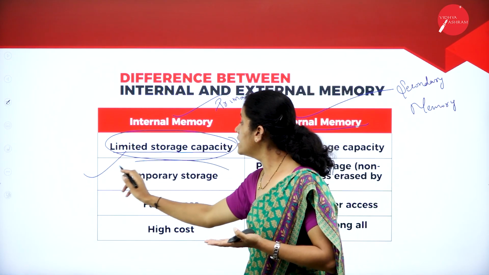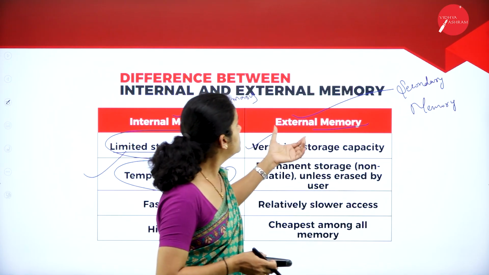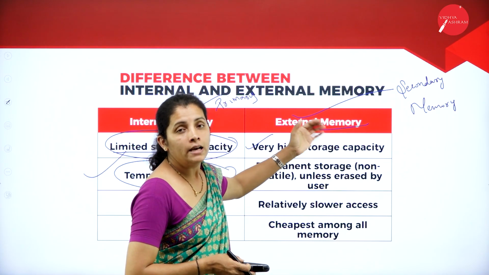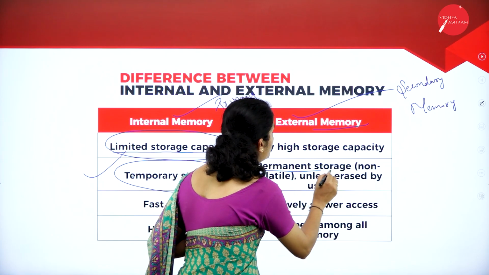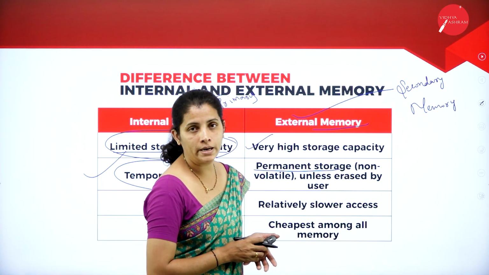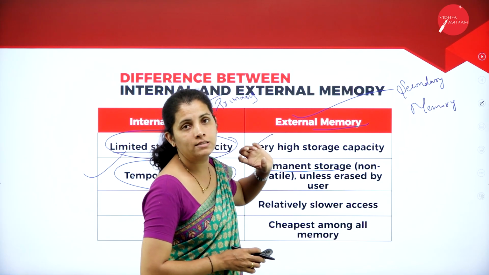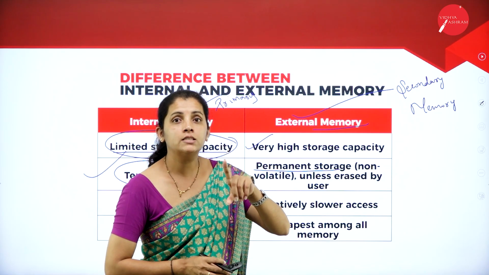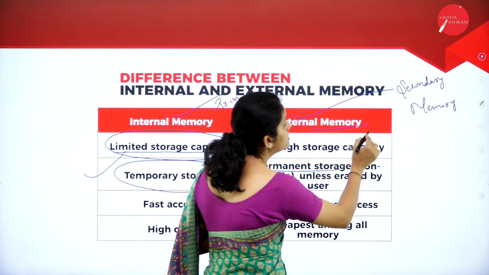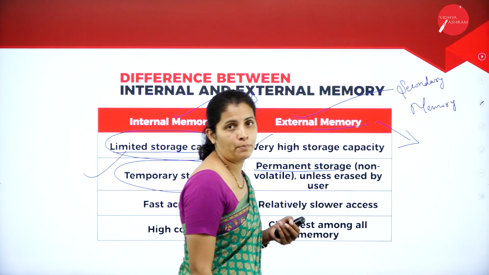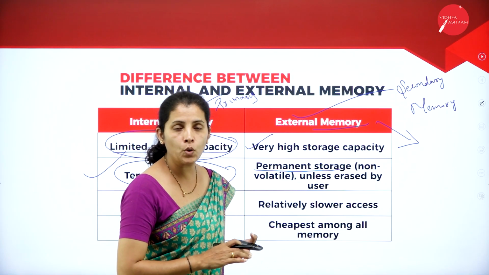So it is a temporary storage of data. Whereas the external memory is permanent memory. That means it is capable of storing the data permanently. That means whatever data we have inside the external memories is written during manufacturing, and those instructions are used by the computer system to start up. That is nothing but the bootstrap programs.